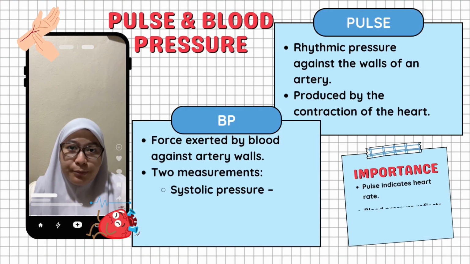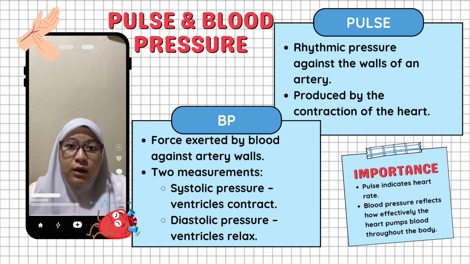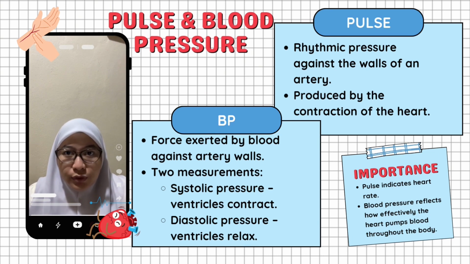Pulse is the rhythmic pressure felt in the arteries whenever the heart contracts. Blood pressure measures the force of blood against artery walls. Systolic pressure occurs during ventricular contraction, while diastolic pressure occurs when the ventricle relaxes.